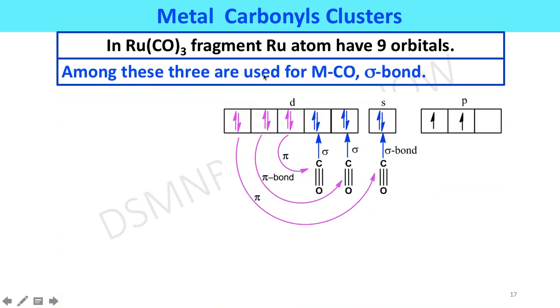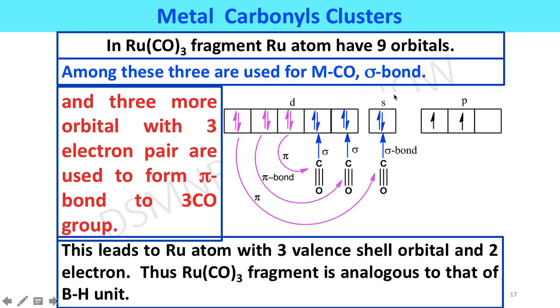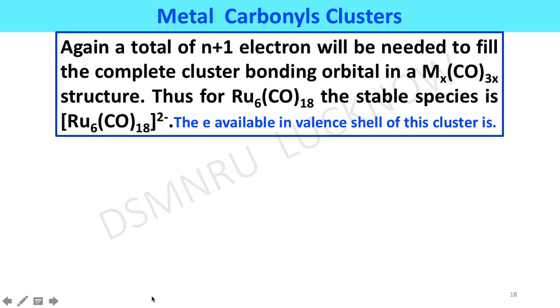Among these, 3 are used for metal carbonyl sigma bonds, as shown here. The blue color electrons are received in these orbitals from the carbonyl groups through sigma bonds, and 3 more orbitals with 3 electron pairs are used to form pi bonds, also called back bonding, to these 3 carbonyl groups. This leaves the ruthenium atom with 3 valence shell orbitals and 2 electrons. Thus, the ruthenium tricarbonyl fragment is analogous to the BH unit.